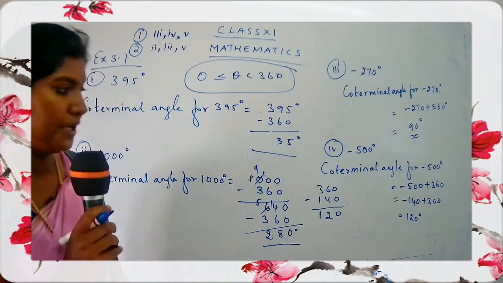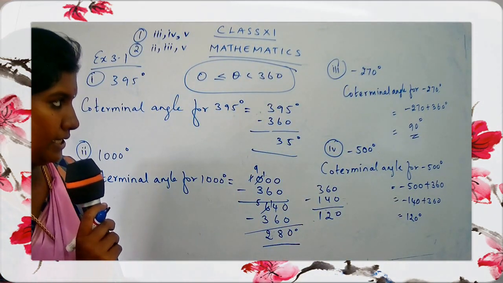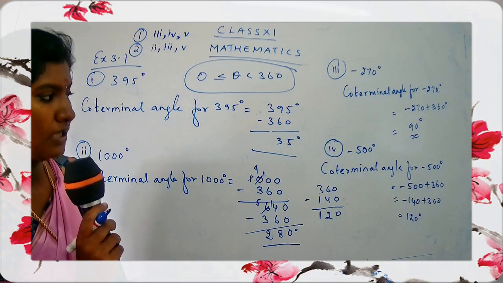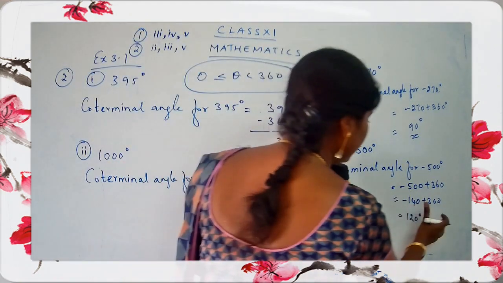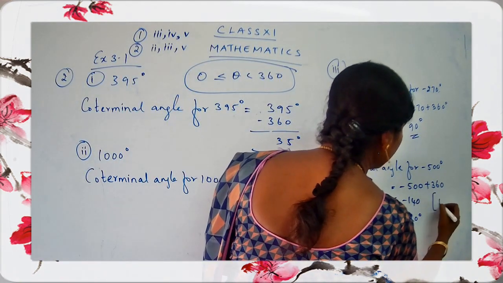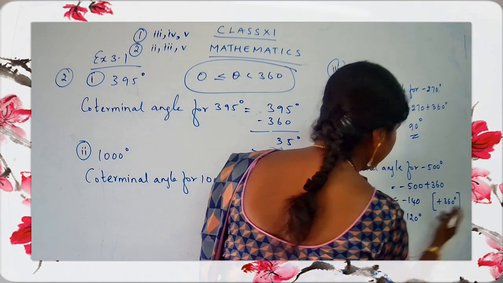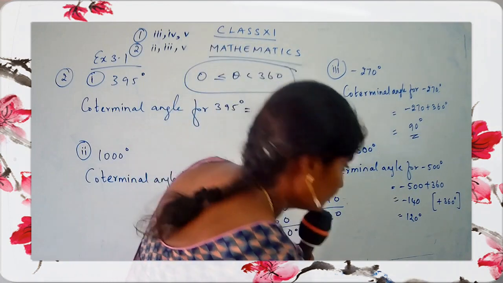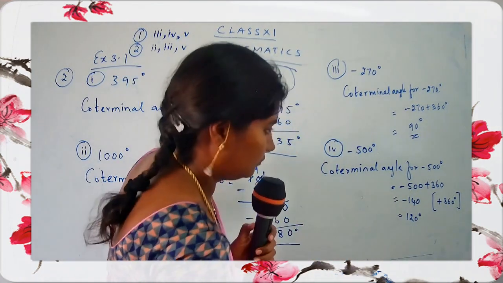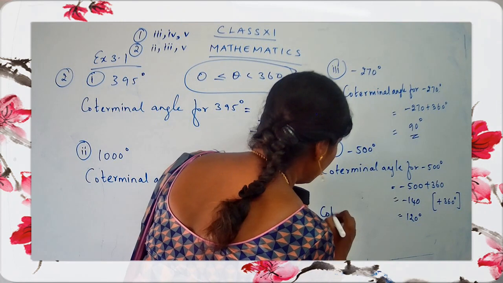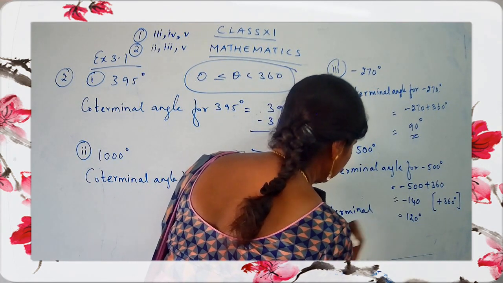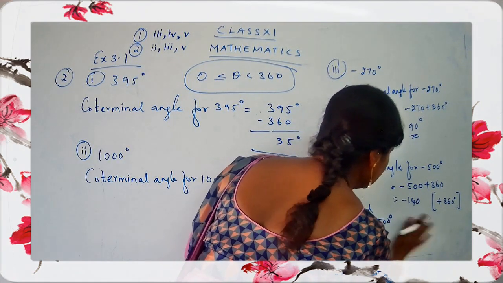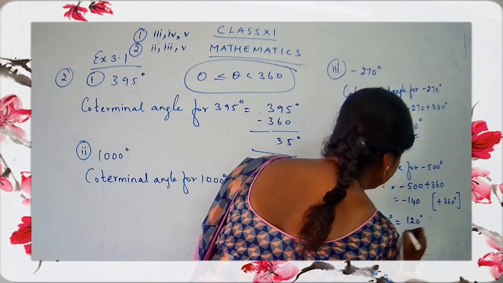So what do you get here? It's 120 degrees. First I took minus 500 plus 360 degrees. I got the answer minus 140 degrees. You can put that in a bracket. Again, what do you have to add here? Plus 360 degrees. So you get the answer 120 degrees. So write down here: coterminal angle for minus 500 degrees is equal to 120 degrees.